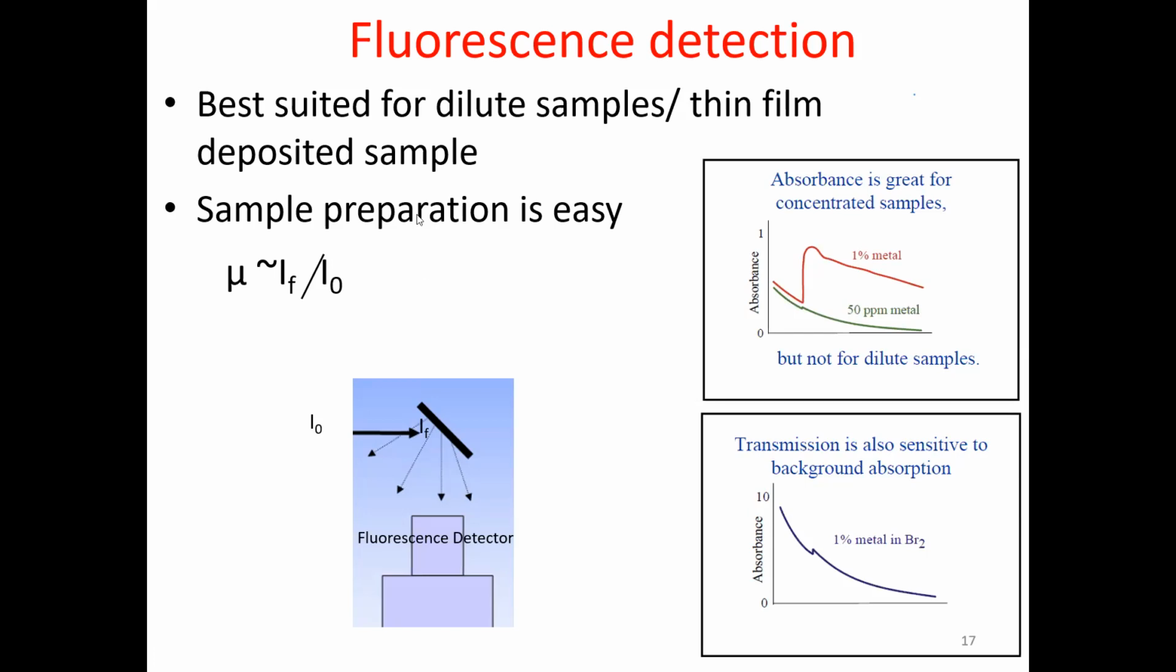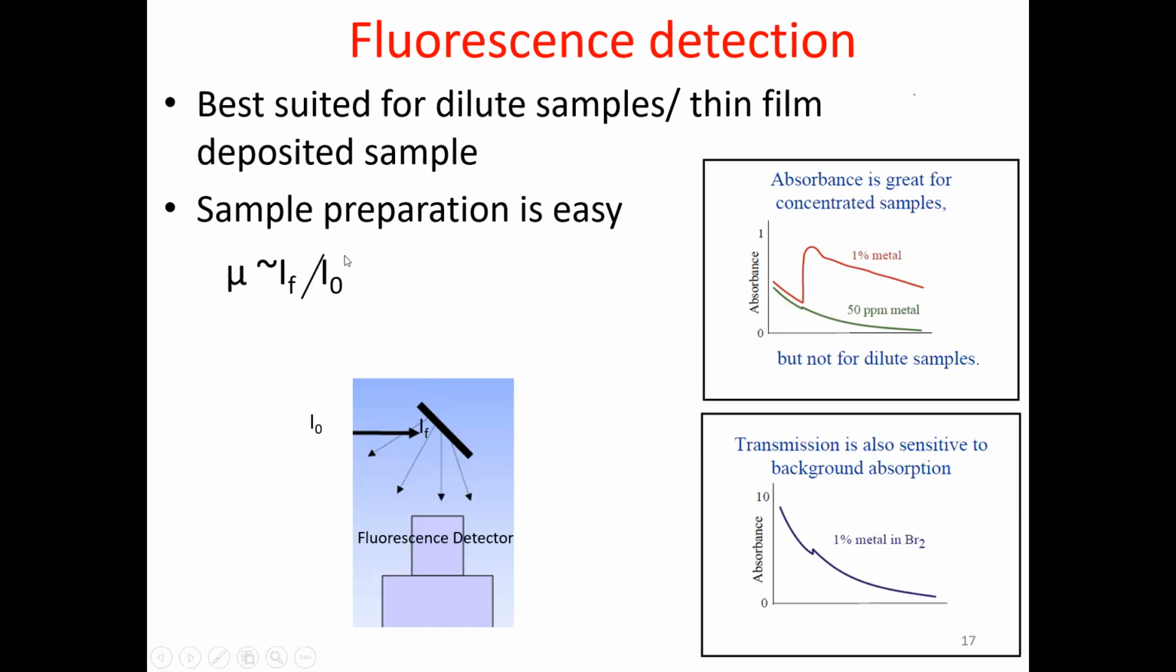Otherwise, in soft X-ray detection, we prefer either total electron yield or partial yield because we cannot get any transmission from the sample. So here is how mu is calculated.